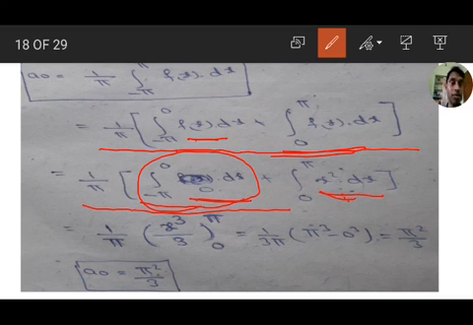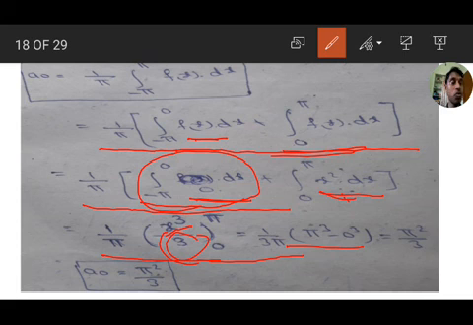Therefore 1 by pi into x cube by 3 from 0 to pi equals 1 by 3 pi, where 3 is the outside coefficient, upper limit pi cube minus 0 cube. So 1 pi is cancelled, leaving pi square by 3. That is, a naught equal to pi square by 3. It is the answer.